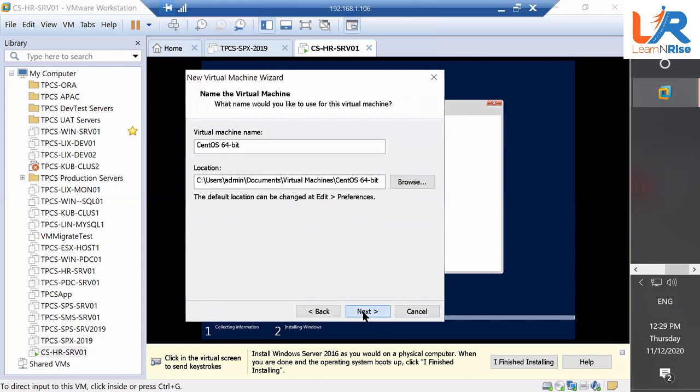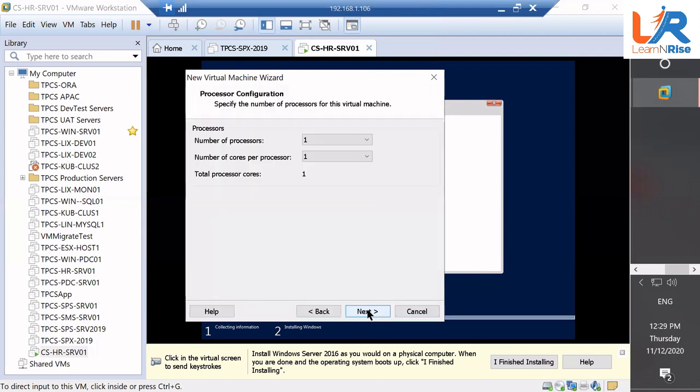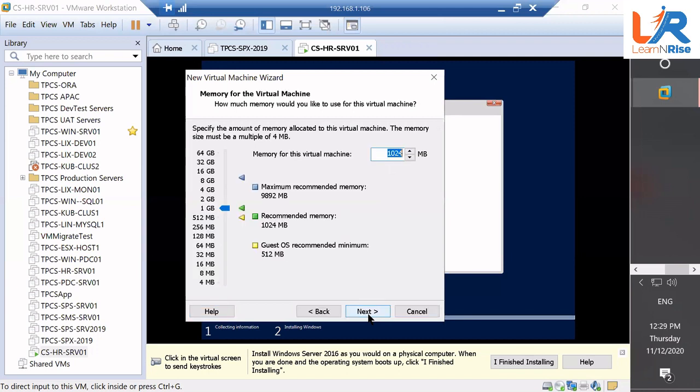Give it a name. Again, CS, the core set, because every server in my organization has the same name. This time it is for finance. So just type here FIN hyphen SRV01. Good. Just say next. One processor is enough for you. Go say next.